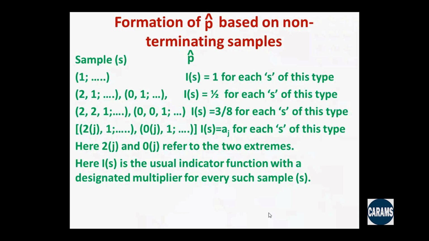So 2j1, that is what I was mentioning, a series of 2s followed by 1. That is an incomplete, non-terminating sample. Similarly, I have all zeros followed by 1. That is also an incomplete or non-terminating sample. But my indicator function is AJ, depending on how many J's have shown up before. So I is the usual indicator function.